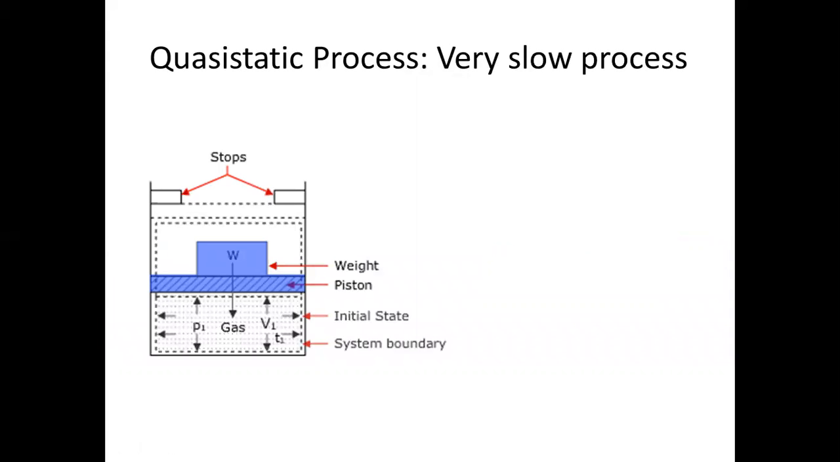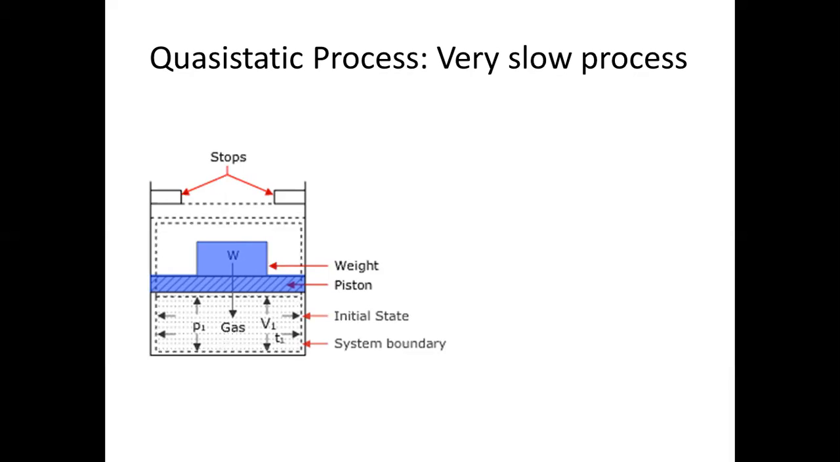Next one is a very important concept, quasi-static process. Here quasi means almost and static means no motion. So quasi-static means an almost no motion process, which can be taken as a very slow process. In thermodynamics, for studying, we'll take everything as a quasi-static process. Why we should take everything as a quasi-static process, we can explain from this example.